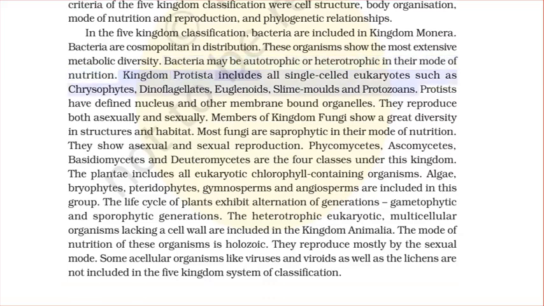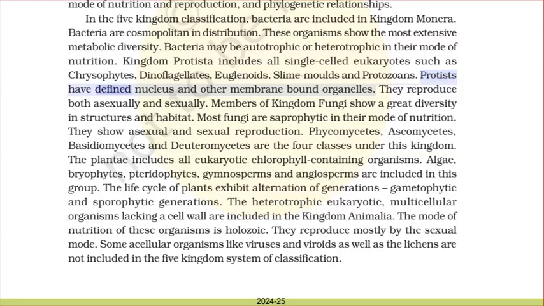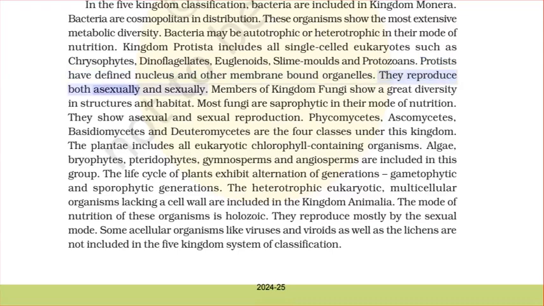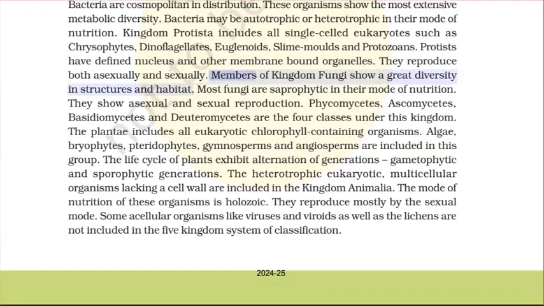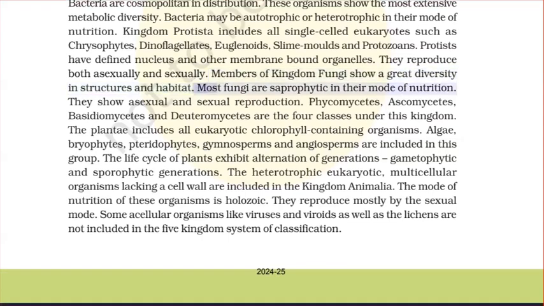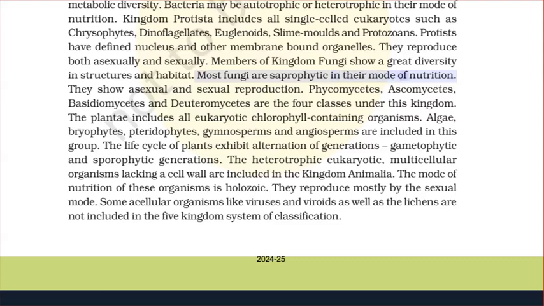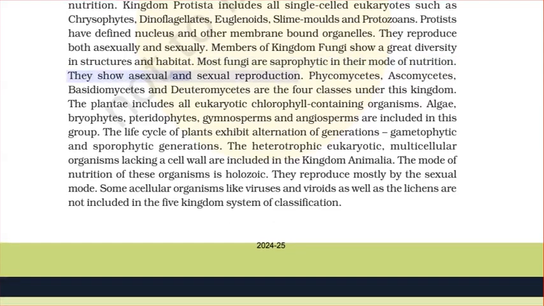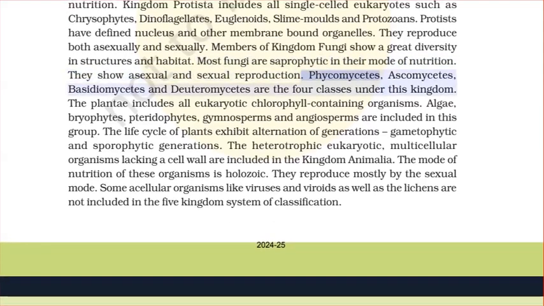Kingdom Protista includes all single-celled eukaryotes such as chrysophytes, dinoflagellates, euglenoids, slime molds, and protozoans. Protists have a defined nucleus and other membrane-bound organelles. They reproduce both asexually and sexually. Members of kingdom Fungi show a great diversity in structures and habitat. Most fungi are saprophytic in their mode of nutrition. They show asexual and sexual reproduction. Phycomycetes, Ascomycetes, Basidiomycetes, and Deuteromycetes are the four classes under this kingdom.